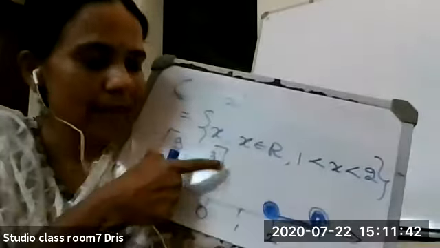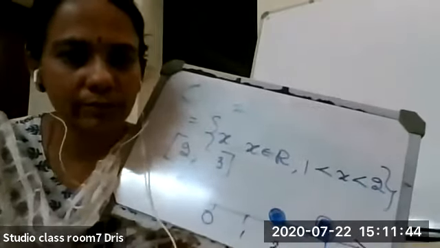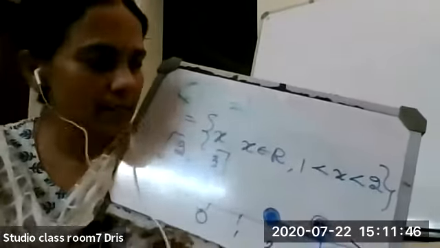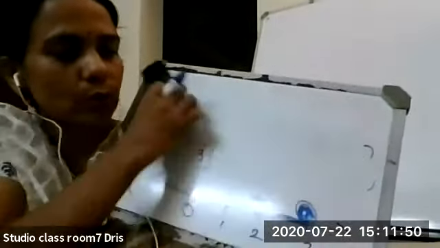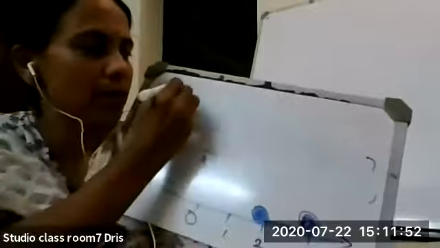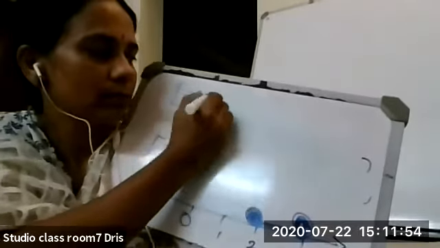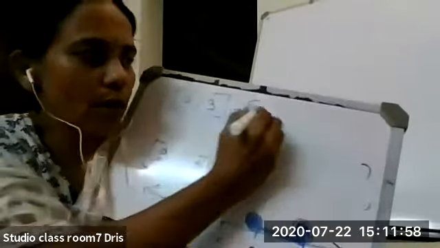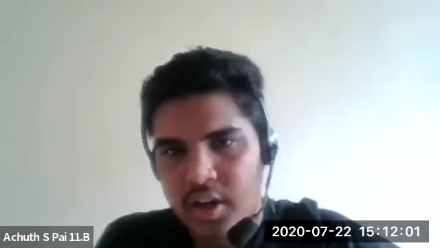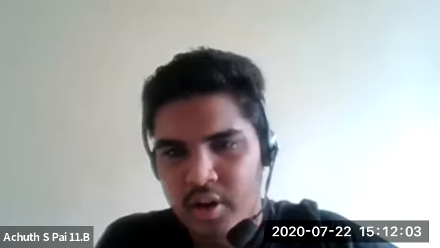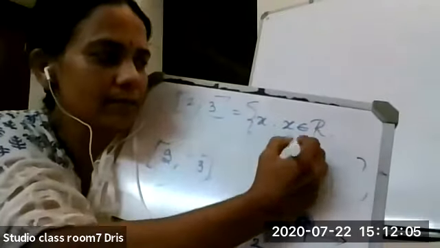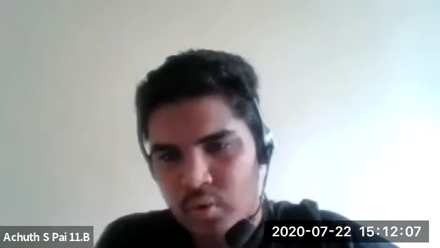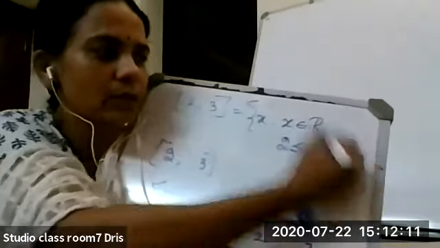Now the same set, closed 2, 3, we are going to represent in set builder form. How will you write this in set builder form? Set of all x such that x is an element of R and 2 less than or equal to x less than or equal to 3.